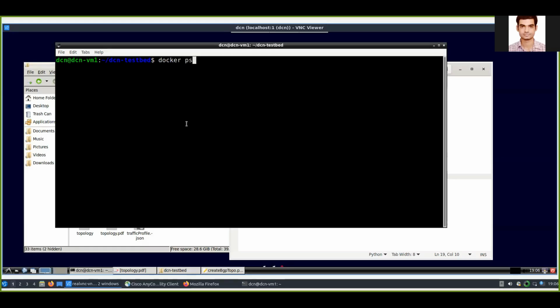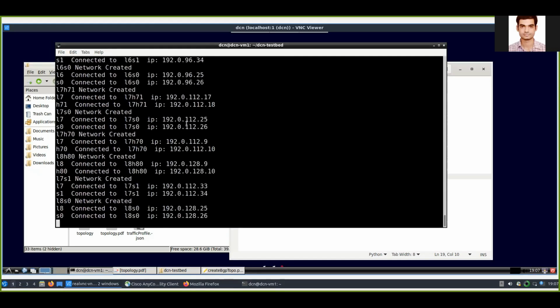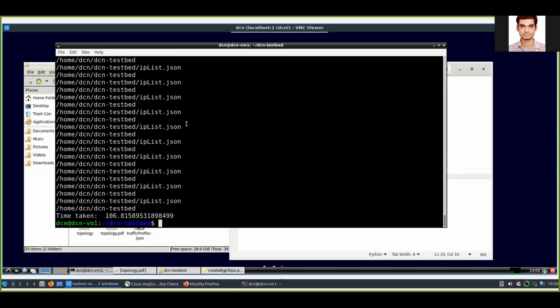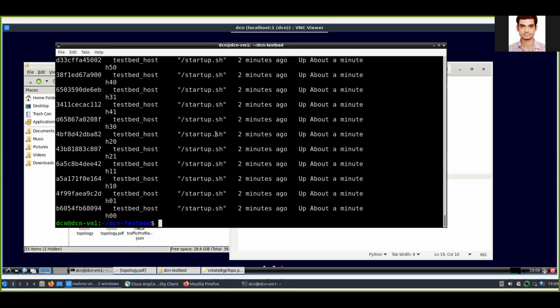As you can see here, now there is no container running. Now it started creating the container network. It took around 106 seconds. And if we now take a look, as you can see, the containers are running, host containers.